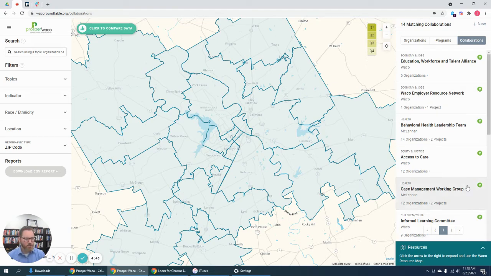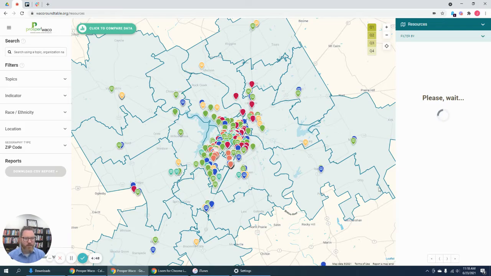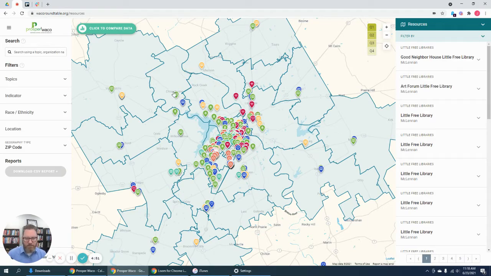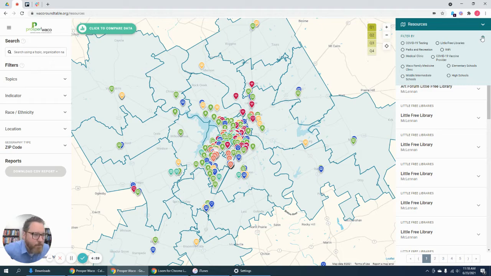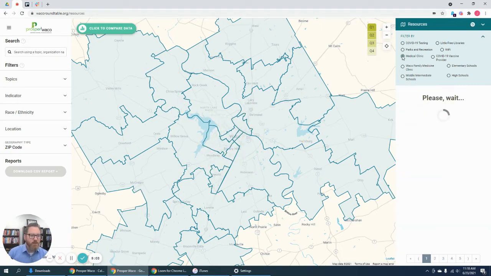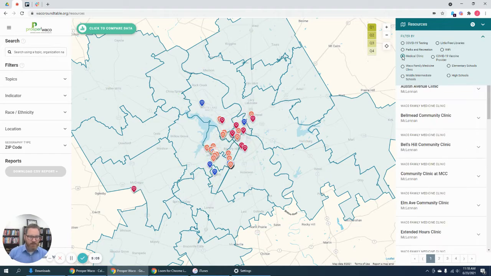And the last thing I want to show you down here is this resource tab. When I click on the resource tab, it gives me this big mess of things. This by itself is probably not that helpful. But when I go to filter, there's a bunch of categories here. Let's say I'm only interested in locations where there are medical clinics. I just took off all the other ones that are not tagged as medical clinic, and it shows right here.